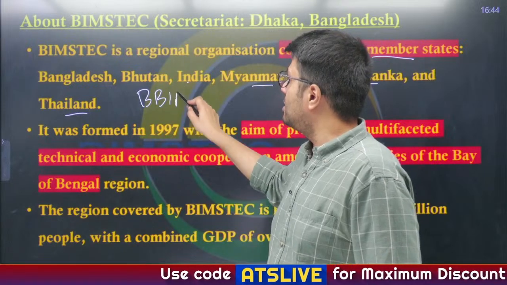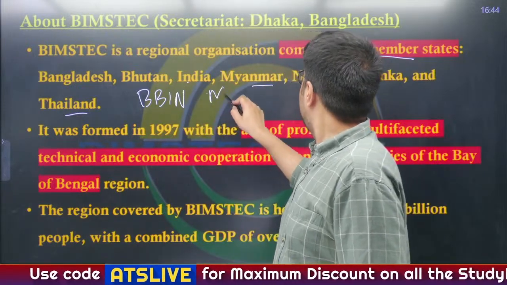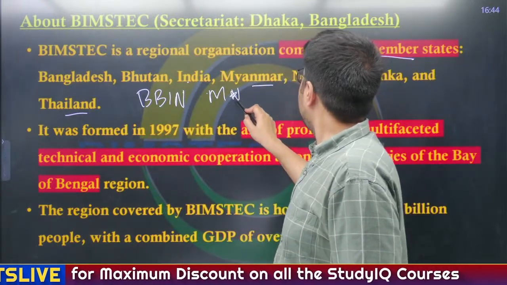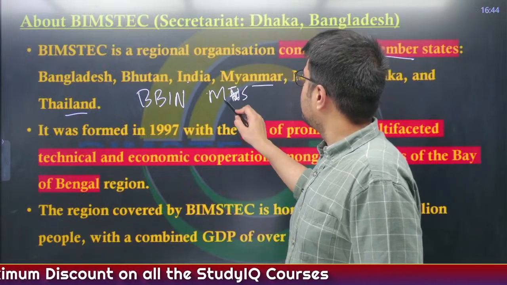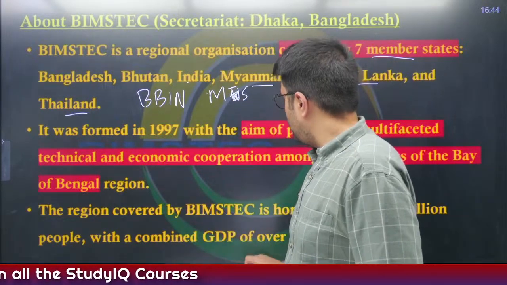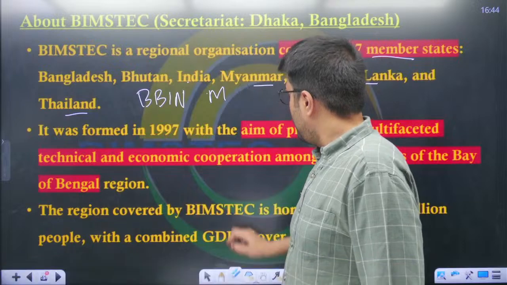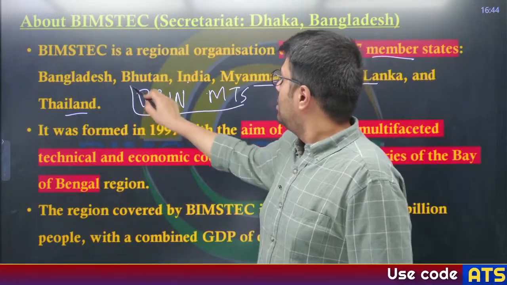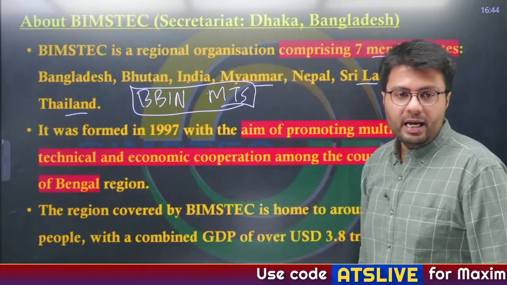So, what was the mnemonic I made you understand? The member nations are BBIN as well as MTS. Understand? So this is the mnemonic that you have to remember. Members of the BIMSTEC include BBI and MTS.